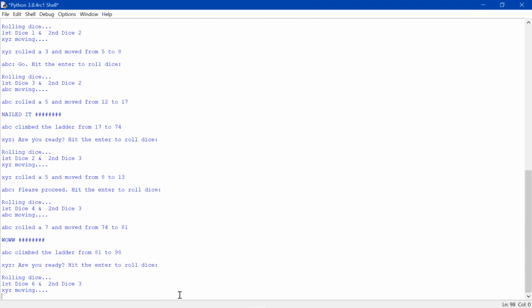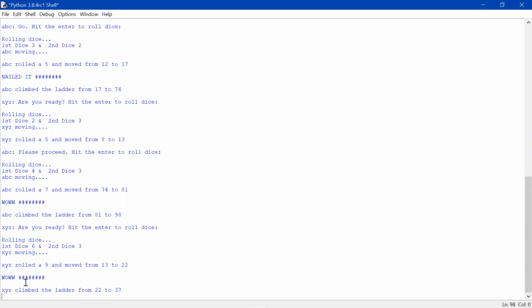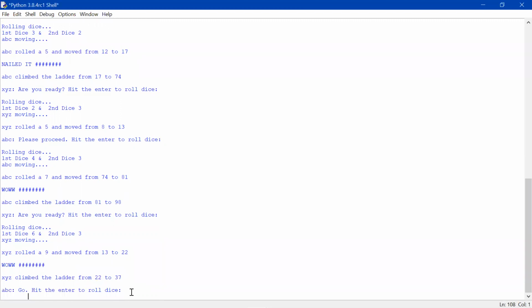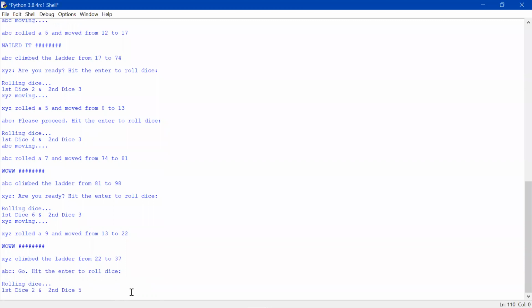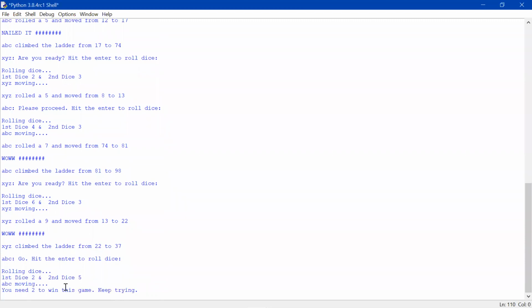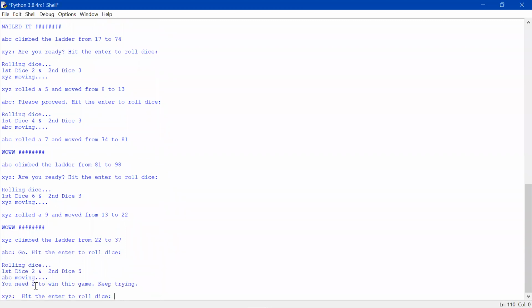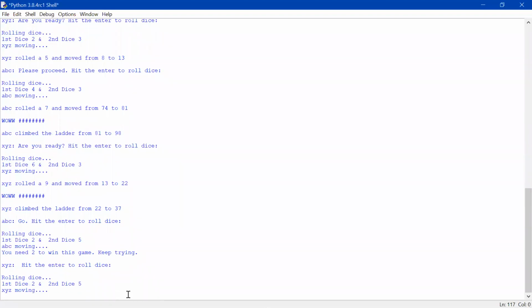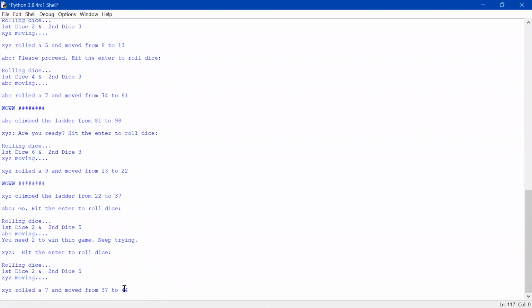We rolled again, and XYZ climbed a ladder and moved from 22 to 37. And again it's rolling. See, you need 2 to win this game, so keep trying. When player 1 gets 2, then he will win. Otherwise, he will stay over there.